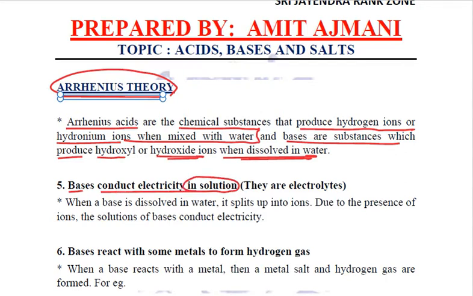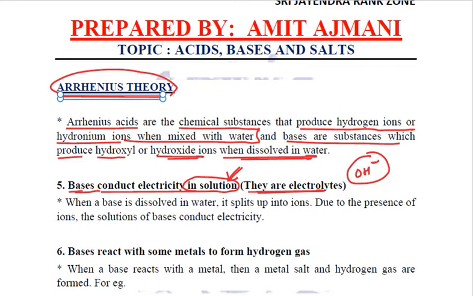That means they are good electrolytes. The logic or reason behind it is quite simple to understand: when the bases are in their solution form, they liberate hydroxide ions, and due to the presence of these ions they simply conduct electricity, right?